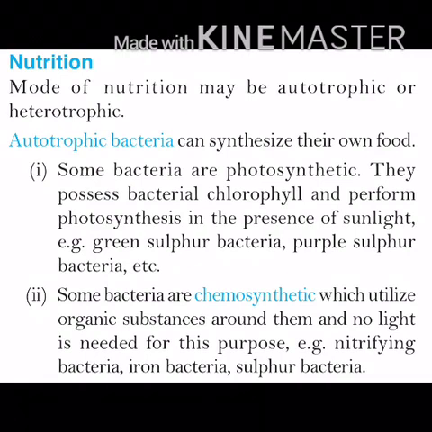Some bacteria are photosynthetic. How? Because they possess bacterial chlorophyll. This is a type of chlorophyll that is present in bacteria and they perform photosynthesis in presence of sunlight. Examples of this type of bacteria are green sulfur bacteria and purple sulfur bacteria. Some bacteria are chemosynthetic, which utilize organic substances around them and no light is needed for this purpose. Examples of these bacteria are nitrifying bacteria, iron bacteria, sulfur bacteria.